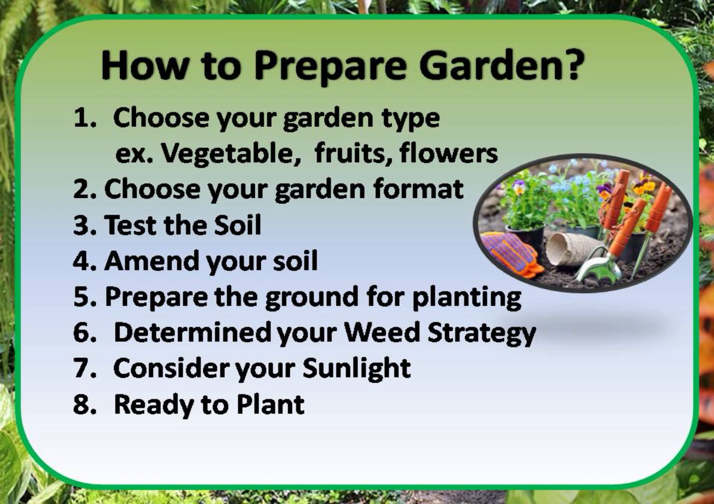Test the soil. Soil testing determines whether your soil is acidic, neutral, or alkaline. Amend your soil. A soil amendment is any material added to soil to improve it for plant growth. Prepare ground for planting. Dig to a depth of about 10 inches and break up dirt clods and big stones.